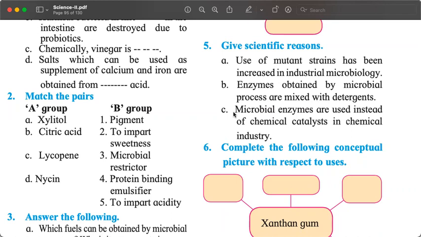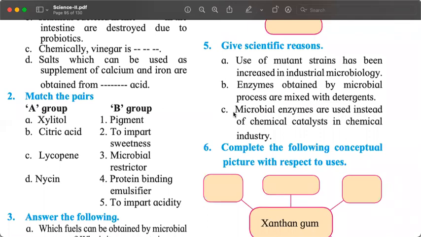So if we want to use bacteria that are good for us in a good way, that we don't want them to be damaged, then we change things in them, or some changes have happened in them automatically using mutation, which are resistant to viruses, which are resistant to other things, and only useful to us. So we use mutant strains. That's given in the textbook. Don't worry. You read, you will find.